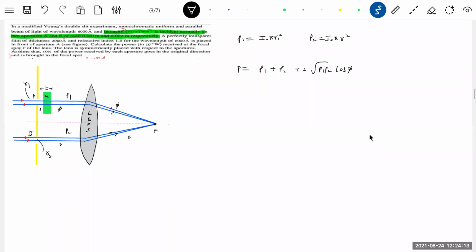But we don't know cos phi. Delta x equals mu minus 1 into t, due to the slab. Then what is the phase angle? 2 pi by lambda into delta x. That phi is what you have to substitute here. And you know P1, P2, you'll get the resultant power.